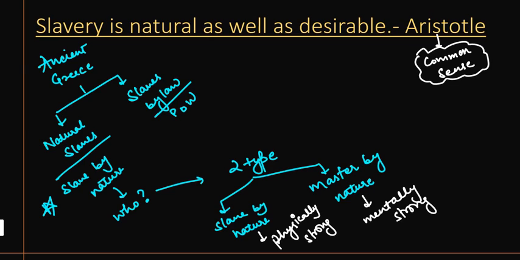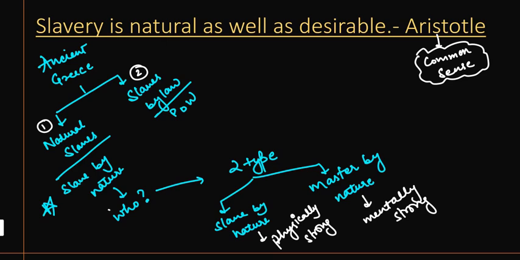What Aristotle says is that in ancient Greece there were two kinds of slaves. Number one were natural slaves, and number two were slaves by law, right? So the persons who are slaves by law, and the natural slaves. Natural slaves means the person who is a slave by nature. So basically, in Aristotle's theory of slavery, Aristotle is talking about this first kind of slaves, that is, the persons who are slaves by nature, right?